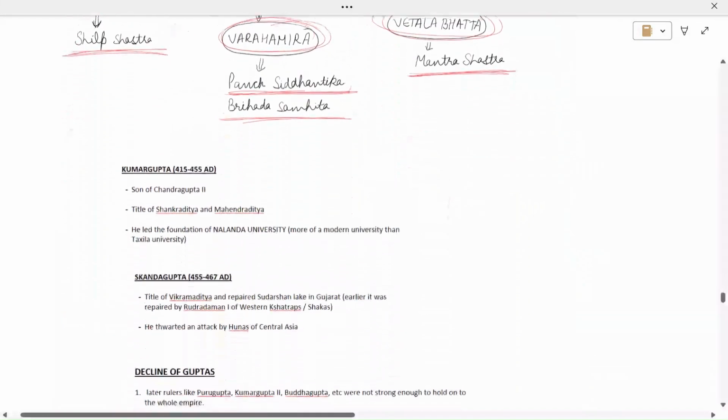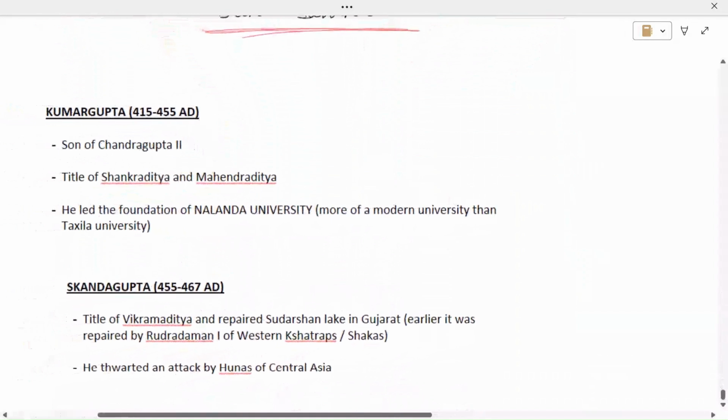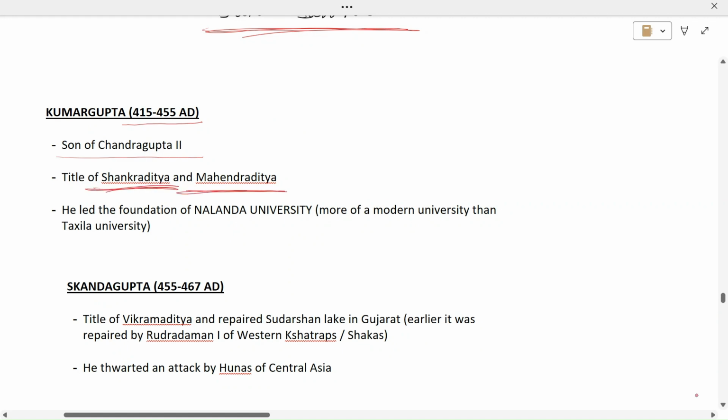Okay. Now the next ruler was Kumar Gupta. His time period was from 415 to 455 AD. He was the son of Chandragupta II. He took the title of Shankaraditya and Mahendraditya. And this is an important point. He led the foundation of Nalanda University.